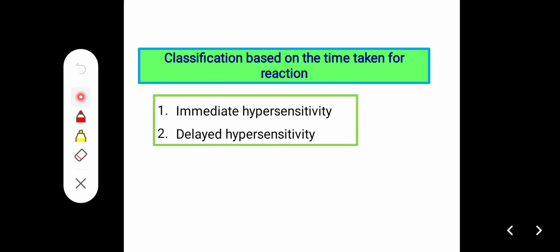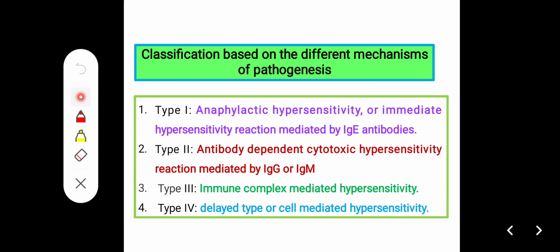Next, classification of hypersensitive reactions based on the time taken for the reaction. That is immediate, which is very fast, and delayed hypersensitivity, which means very late. There is also classification based on the different mechanisms of pathogenesis. So based upon time there are two categories, immediate and delayed hypersensitivity reactions, and based on pathogenesis there are four categories: type 1, type 2, type 3, and type 4.